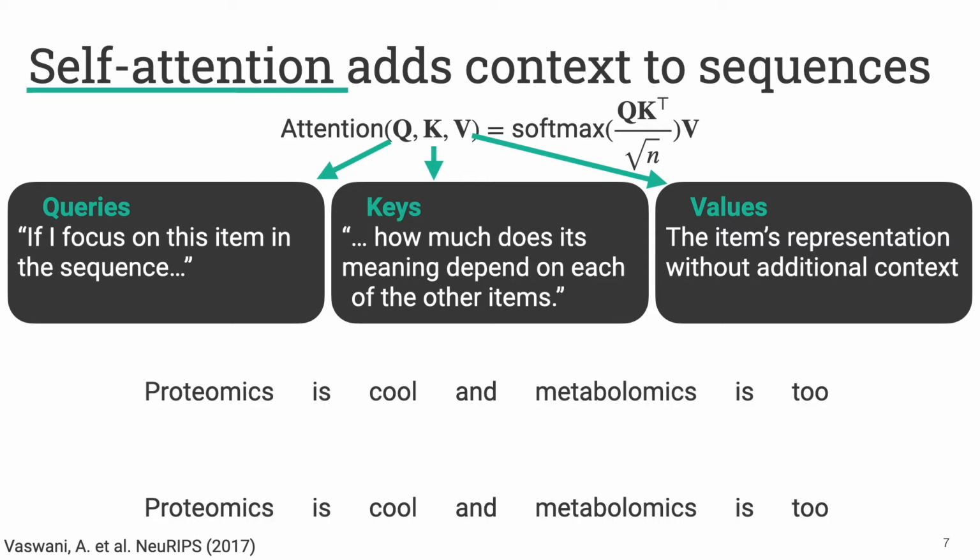We can think about how this would work in the case of a sentence again. Here I have a simple sentence repeated with itself, which is "proteomics is cool and metabolomics is too." If we think about the first word, what words it derives its meaning from would be "is" and "cool" here. So we have "cool" being something that helps define proteomics in this sentence, and we would expect that to have a high attention.